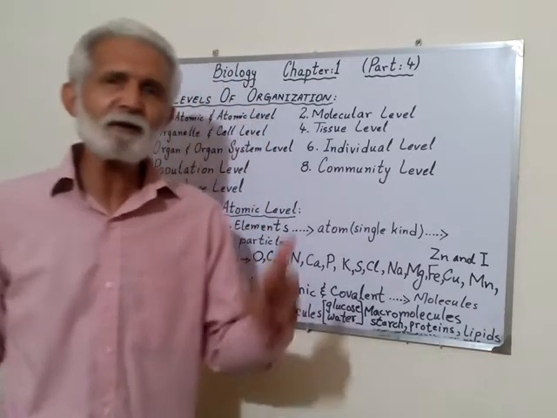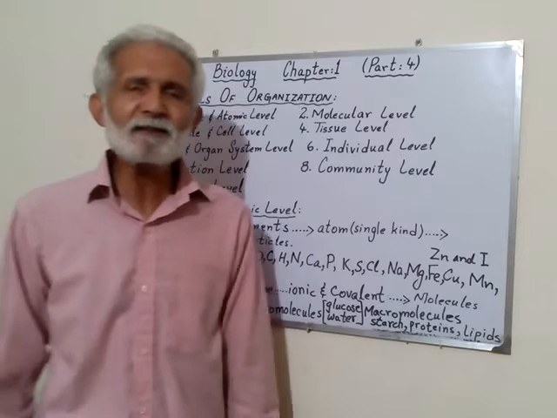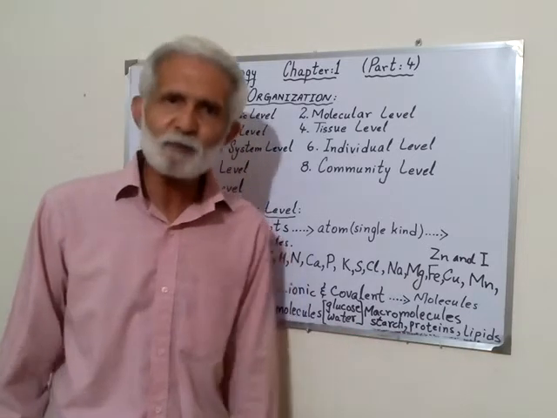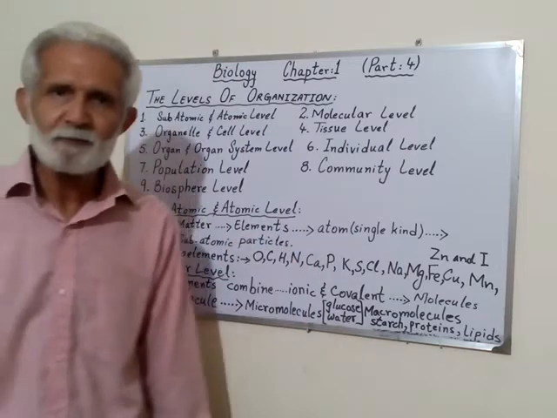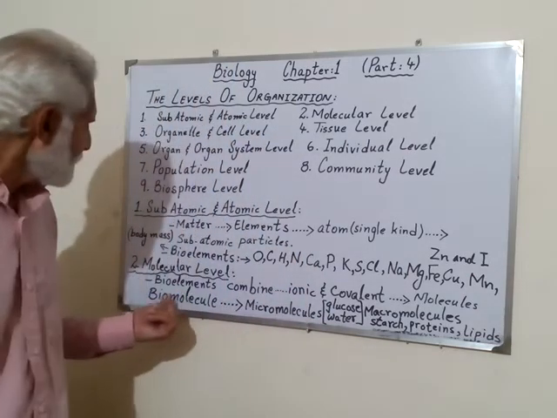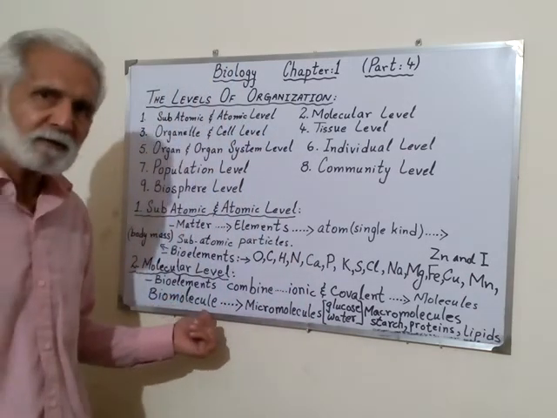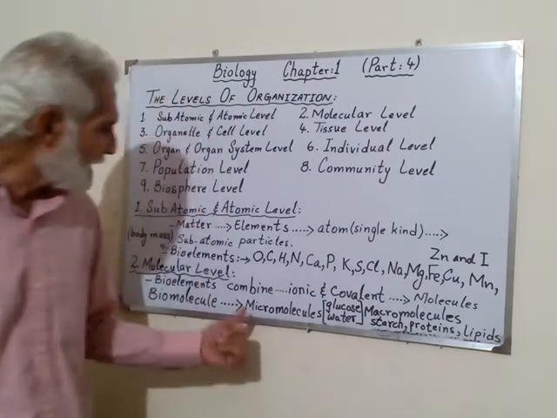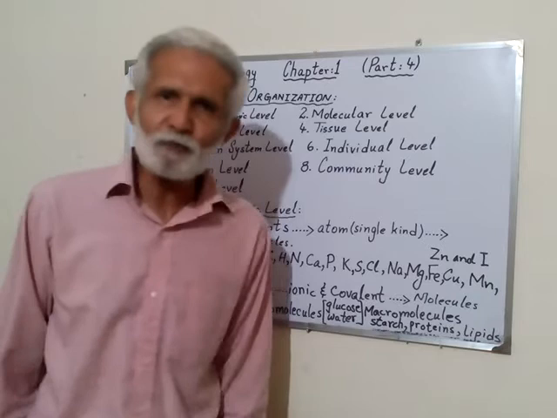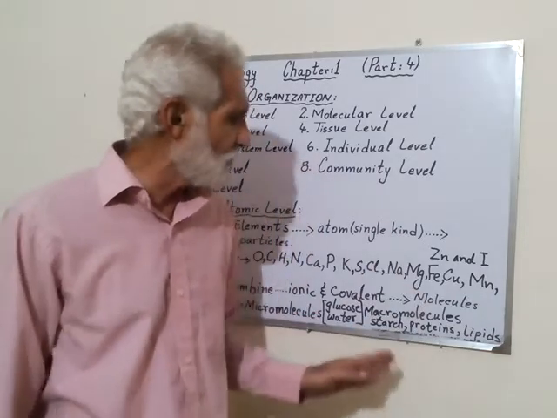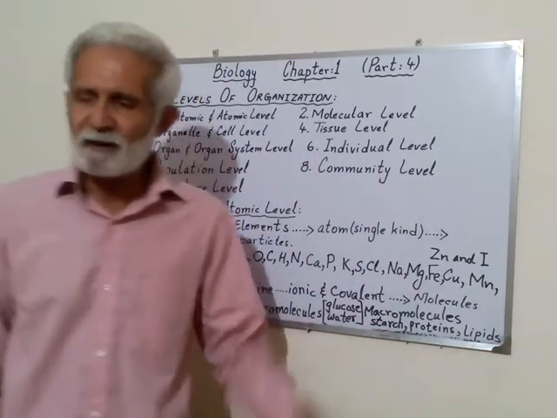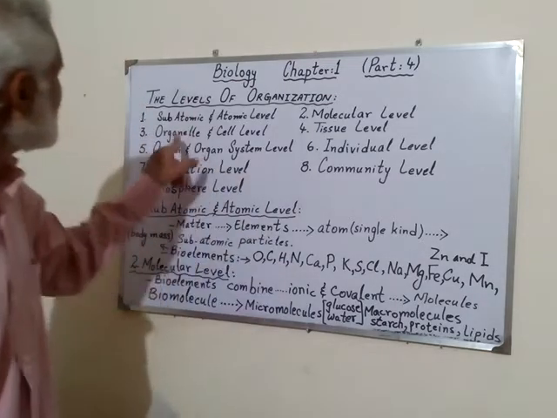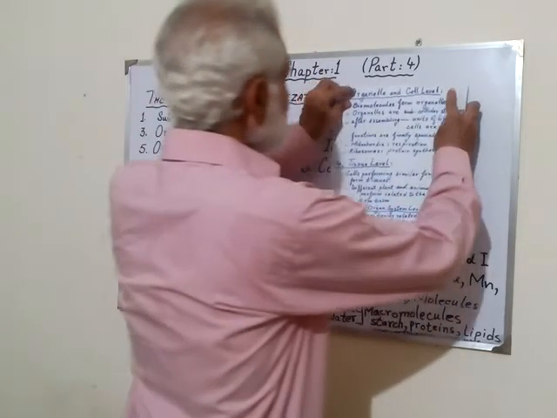When we do cellular organization and study the cell, then I will tell you what the basic functions of starch, protein, glucose, lipids and all these are. But remember that when a biomolecule is formed, there are 2 types: micromolecules, basically glucose, water, etc., and macromolecules, which are starch, proteins and lipids. Finally, this is the second level. The third one is the organelle and cell level.